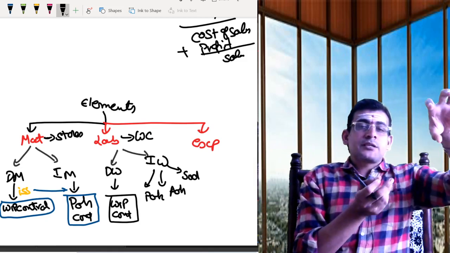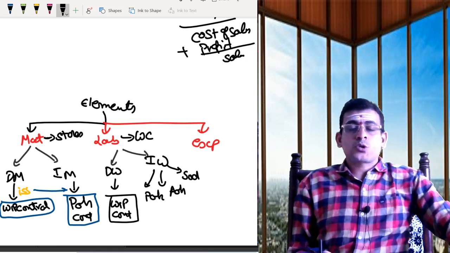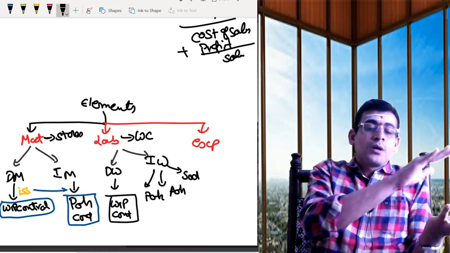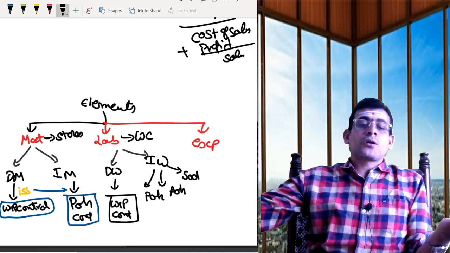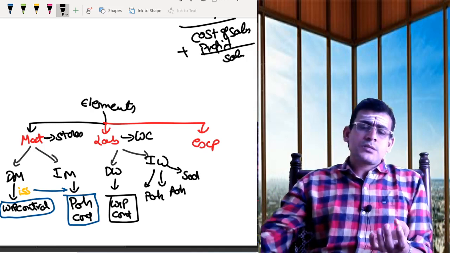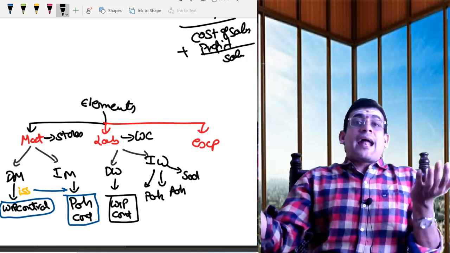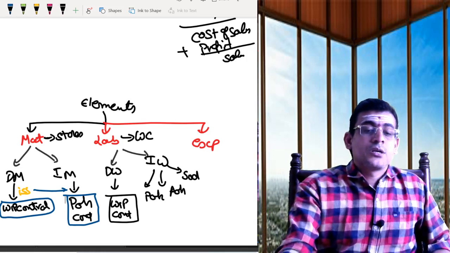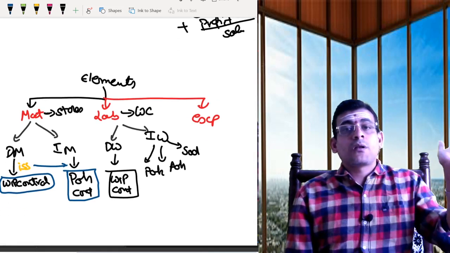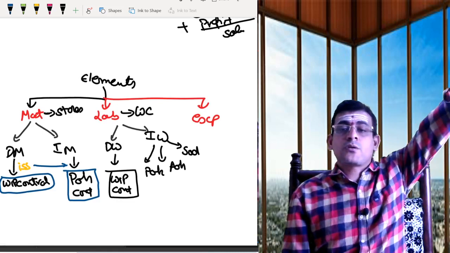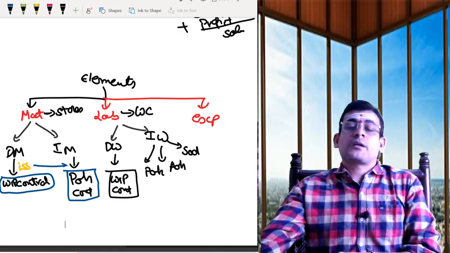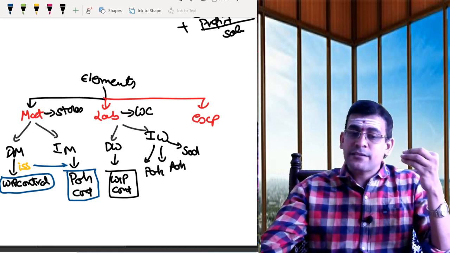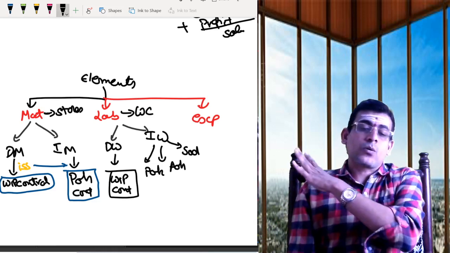So the flow is what? As soon as the material is purchased, I will be debiting my stores ledger control account. From my stores ledger control account, what I have to do? Direct material will be transferred to work in progress. Indirect material will be transferred to your production overhead. And if any loss is there, you may be having some abnormal loss. So even I need to record the losses. Whatever abnormal loss you are having will be transferred to your costing profit and loss account. The balance will be your closing stock of raw materials. Whatever raw materials are lying in the stores will be considered as a part of your balancing figure in your stores ledger control account.